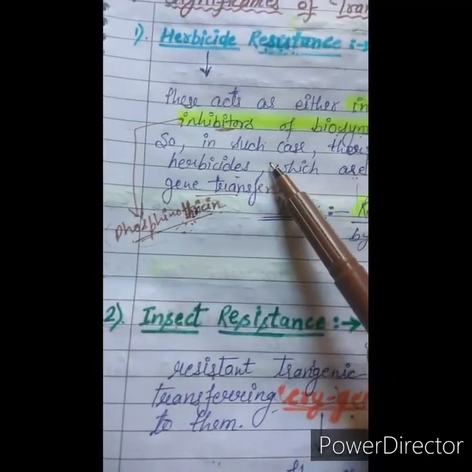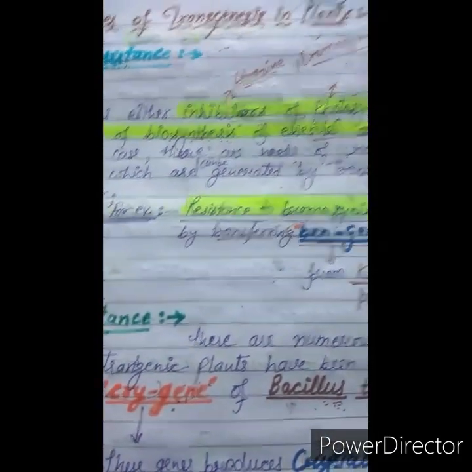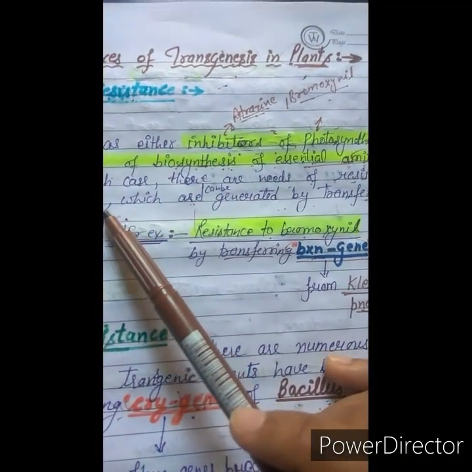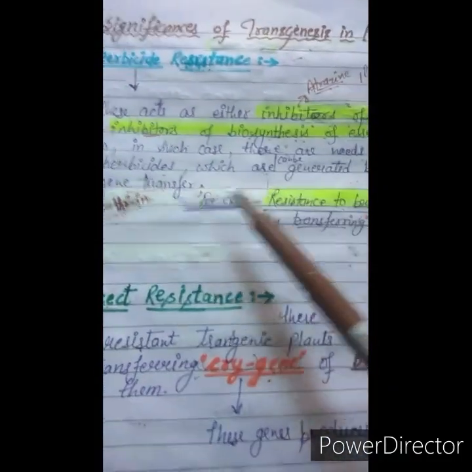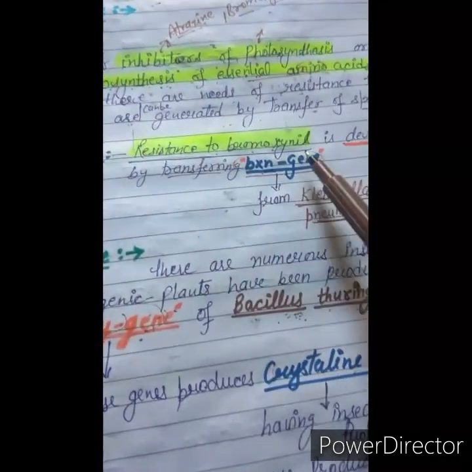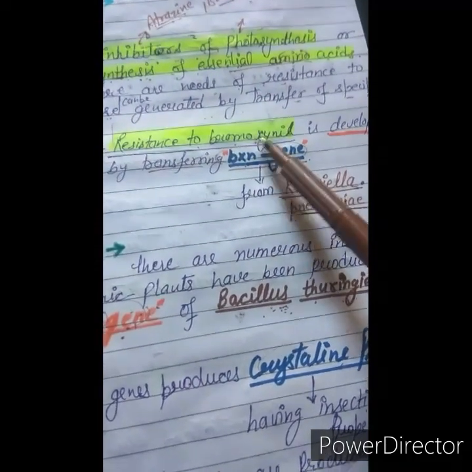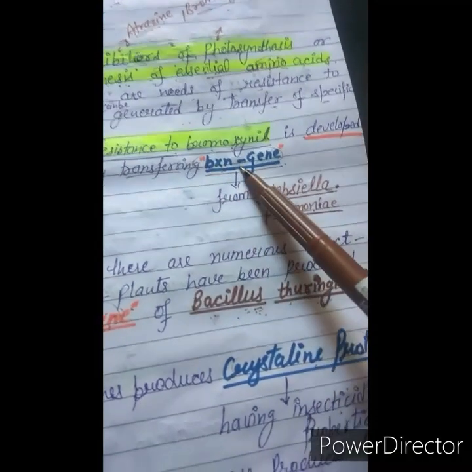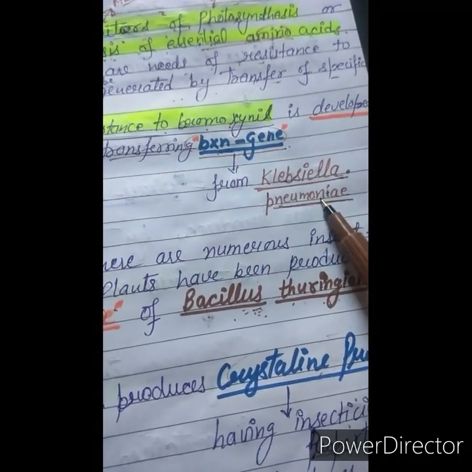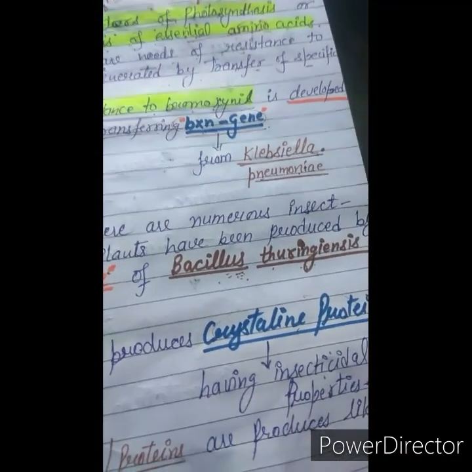So in such cases there is a need for herbicide resistance, which can be generated by transfer of a specific gene. These inhibitors' activity can be stopped by transferring the specific gene. For example, resistance to bromoxynil is developed by transferring the BXN gene. The activity of the bromoxynil inhibitor can be stopped by transferring the BXN gene, and this BXN gene is obtained from Klebsiella pneumoniae, a gram-negative, rod-shaped and non-motile bacterium.